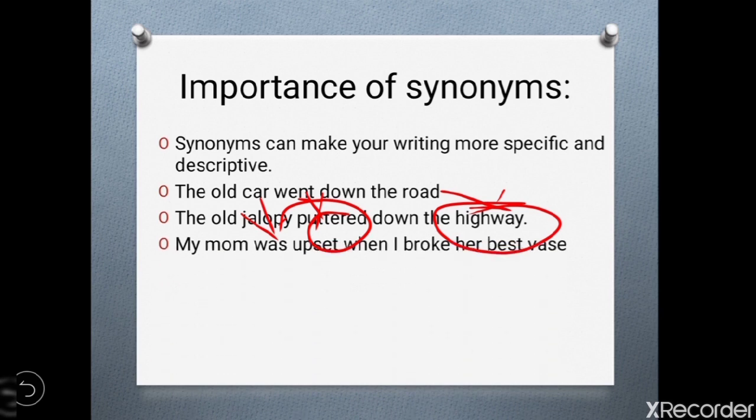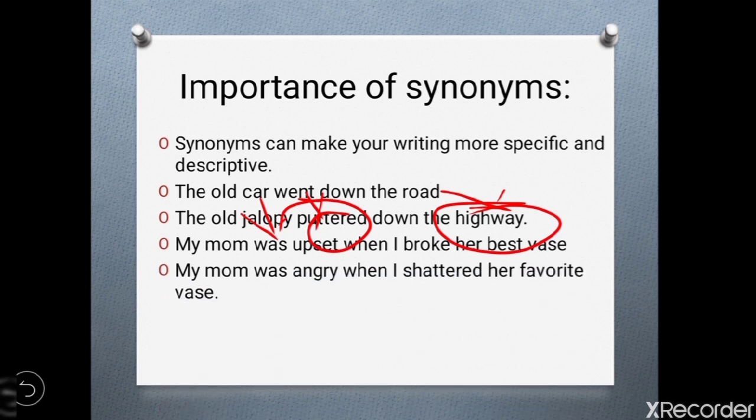Now, let's take another example. My mom was upset when I broke her best vase. See, here instead of upset, I have used the word angry. Instead of broke, I have used shattered. And instead of best, I have used favorite. The same meaning is there, but see the difference between the sentences, how it becomes more specific and descriptive. My mom was angry when I shattered her favorite vase.